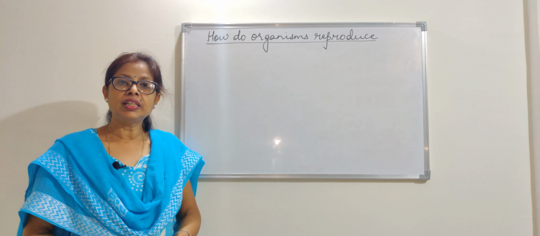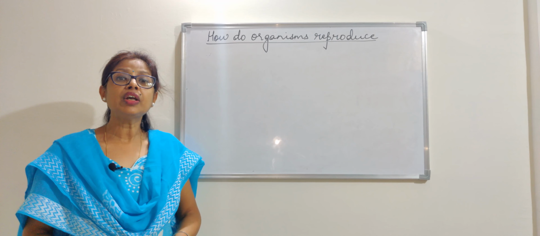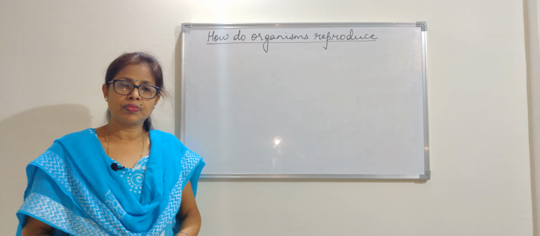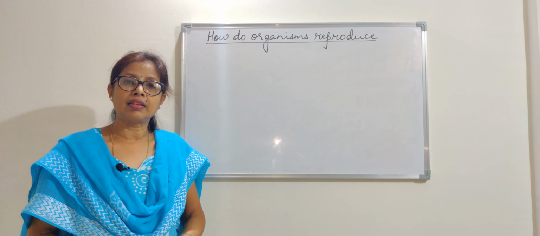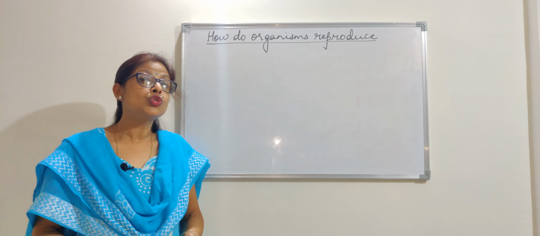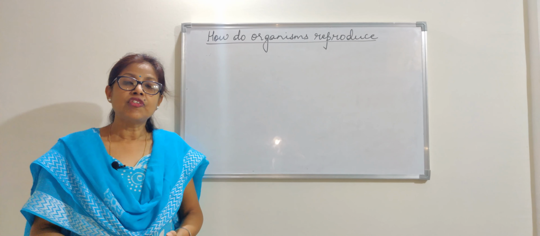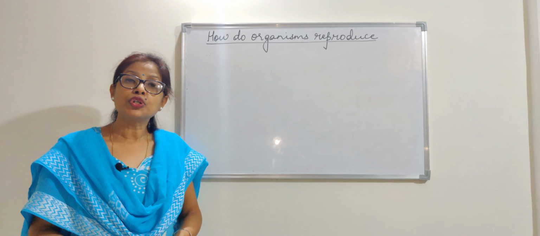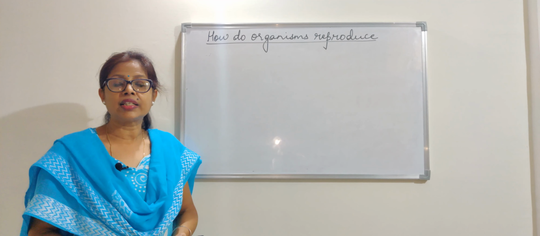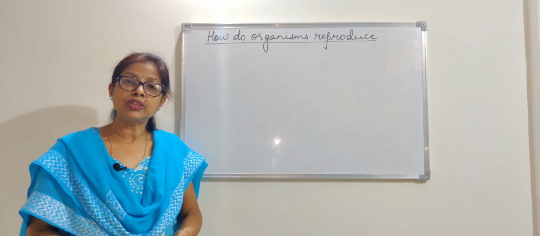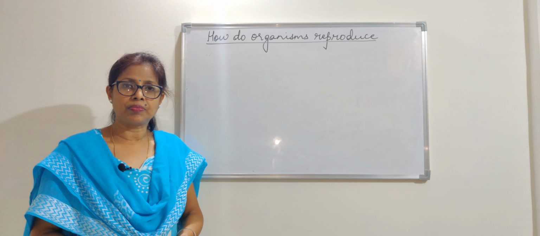First of all, let us understand the meaning of reproduce. Re means again and produce means to form. That is, when an organism produces another organism of the same kind, that is known as reproduction.